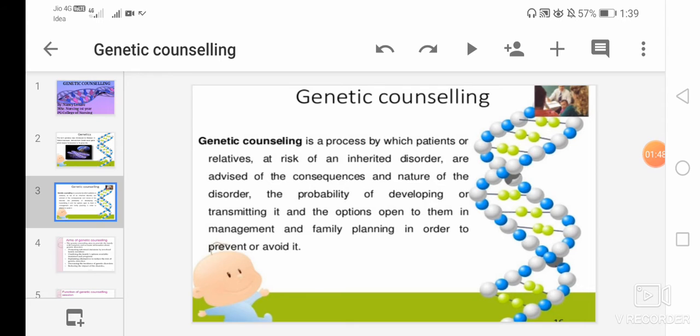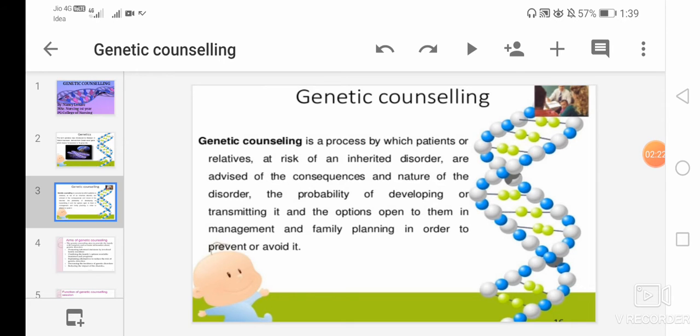Second is gene. What is a gene? Gene is the basic unit of genetic information, and genes determine the inherited characteristics. It is a functional subunit of DNA, and it contains the instructions for making a protein.